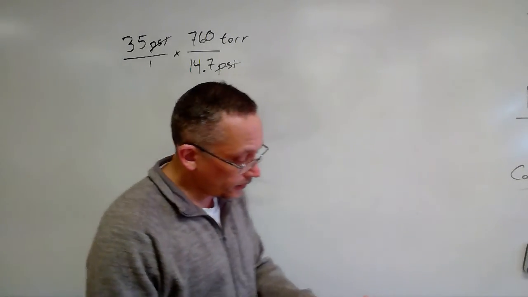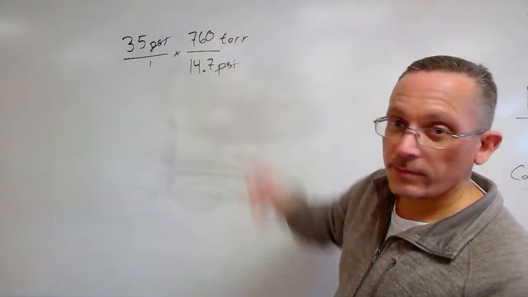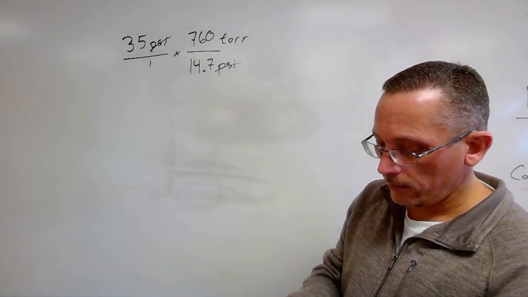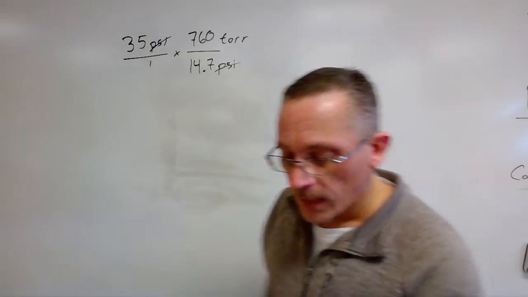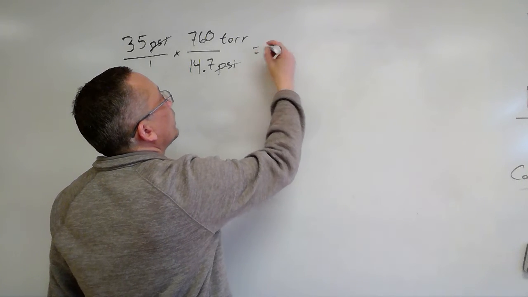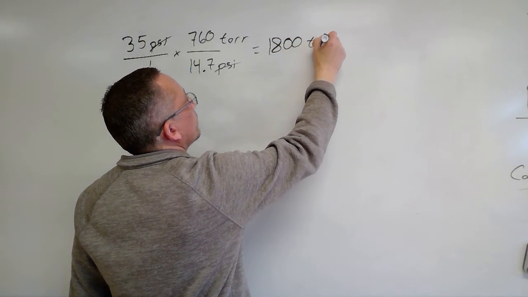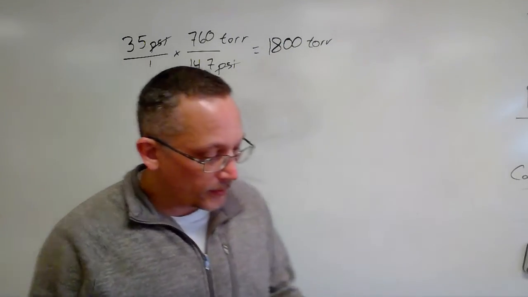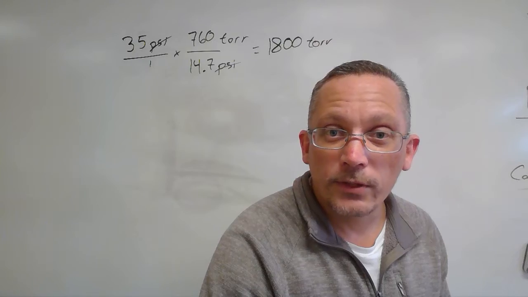I'm going to grab my calculator, and I have, let's see, 35 times 760 divided by 14.7. And there I get about 1,800. And there we go. So pretty easy to convert between units of pressure.